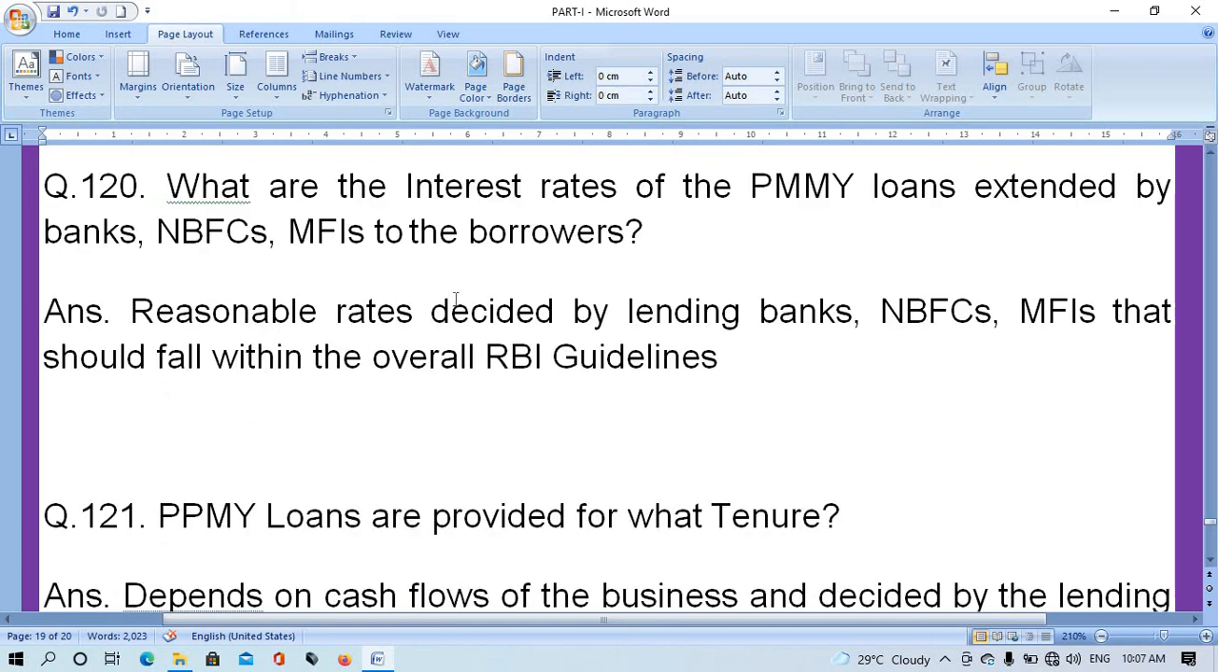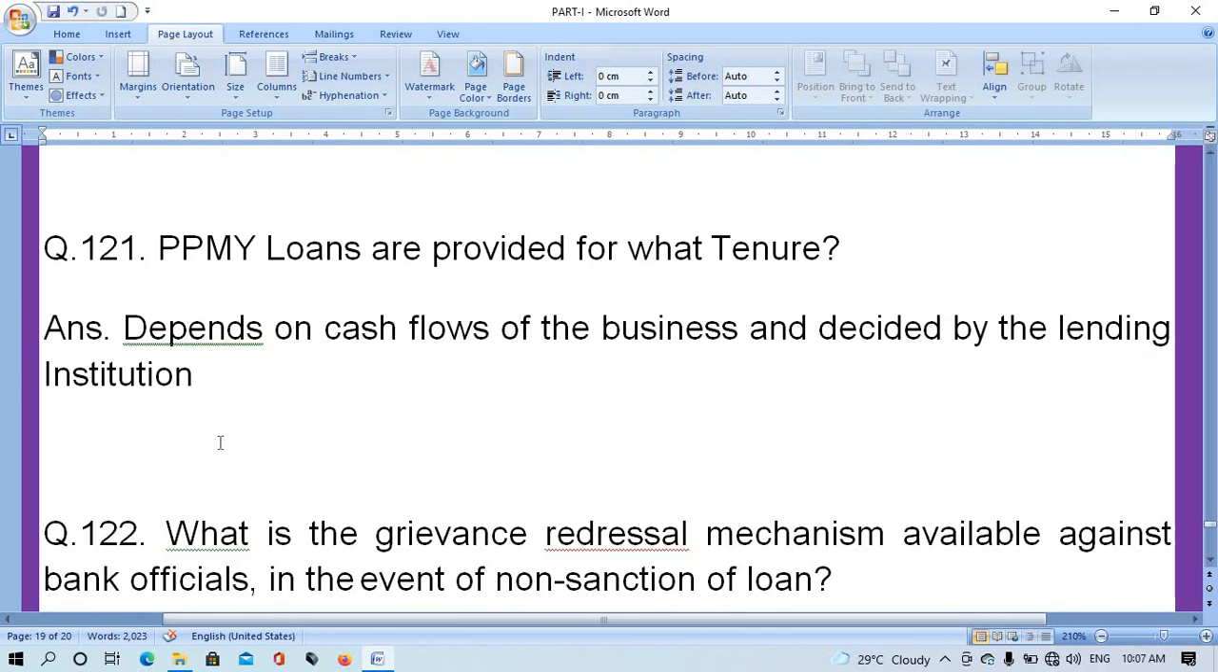Question number 120. What are the interest rate of the PMMY loans extended by banks, NBFCs, MFIs to the borrowers? The right answer is reasonable rate decided by lending banks, NBFCs, MFIs that should fall within the overall RBI guidelines. Question number 121. PMMY loans are provided for what tenure? Depends on cash flows of the business and decided by the lending institutions.